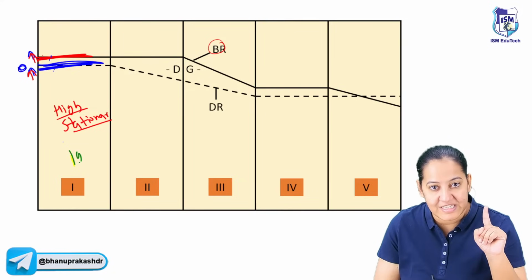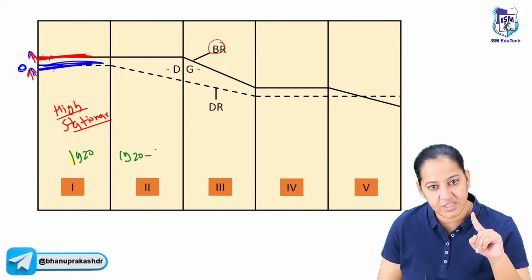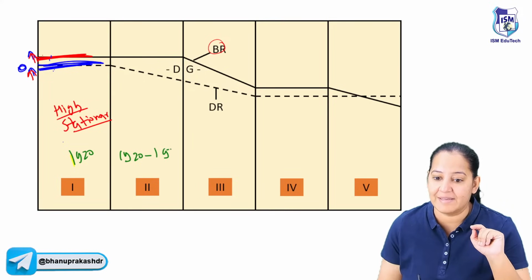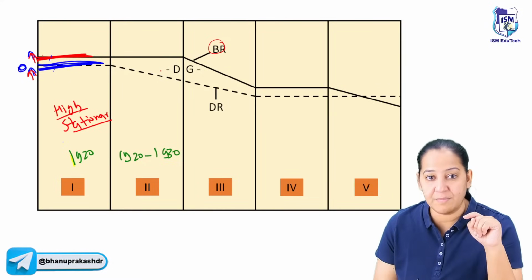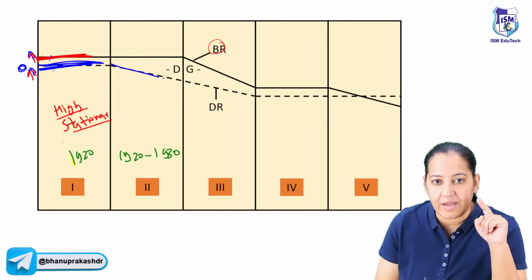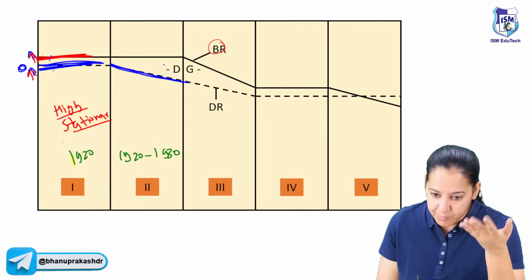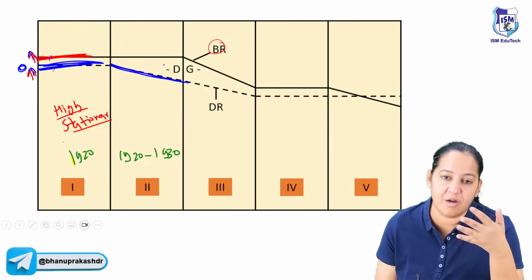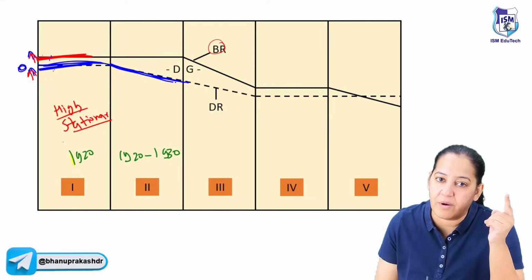Before 1920, India was in this phase. After 1920, we move into stage 2 and we remain there for 10 years, 1920 to 1930. What do you mean? People understood that the death rate should fall. So here the death rate started falling. Good doctors and good hospitals were there. We improved the doctors, the hospitals, the healthcare facilities, PHC, CHC. So the death rate started falling.